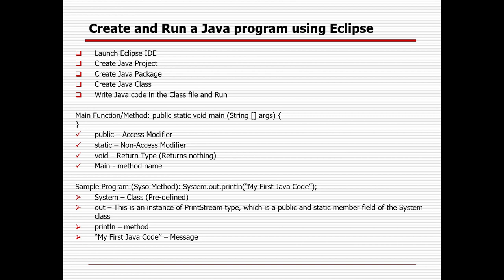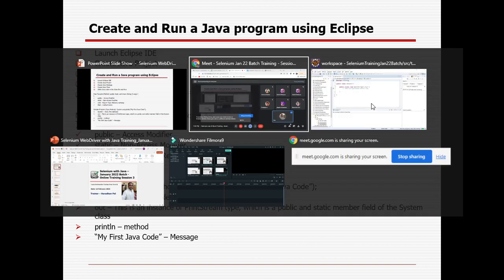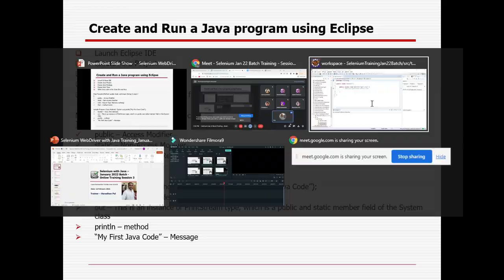So how do you create and run a Java program with the help of Eclipse? You already saw that we launch Eclipse, create a Java project, then create a package, and within the package we create a class. Whenever you create a class, you can see it starts with the main method.